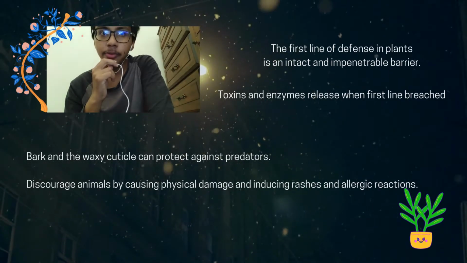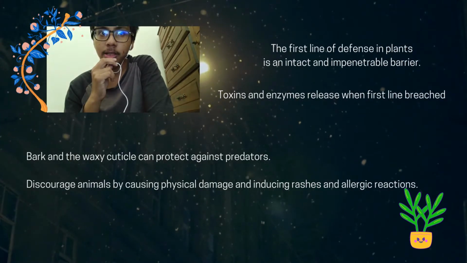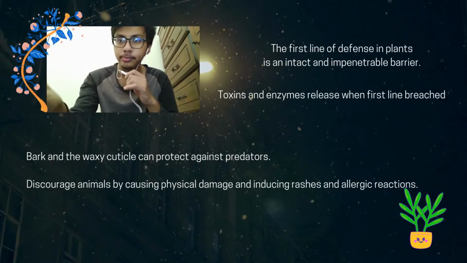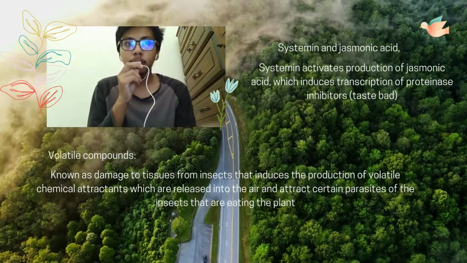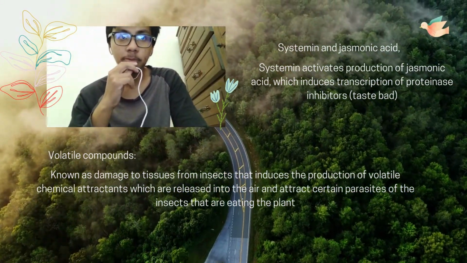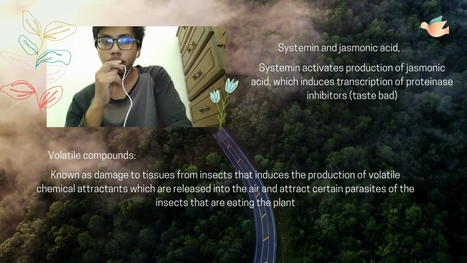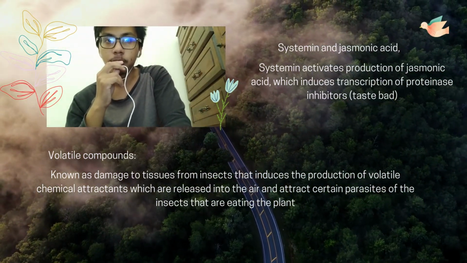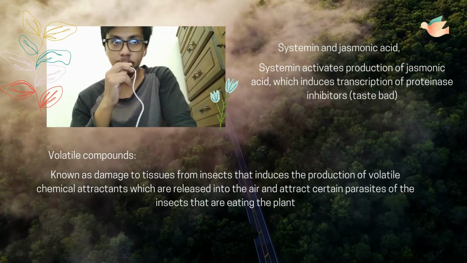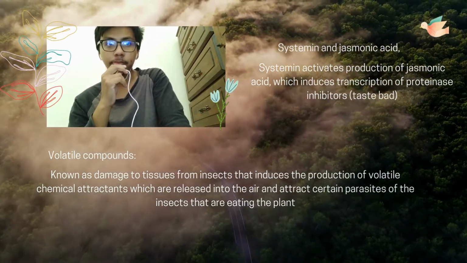If the first line of defense is breached, the plant must resort to a different set of defense mechanisms such as toxins and enzymes. A hormone that may protect the plant is jasmonic acid. In some plant species, damage to tissue from insects induces production of a hormone called systemin. Systemin is named for the fact that it travels throughout the plant after it is produced locally.